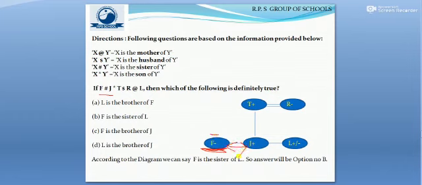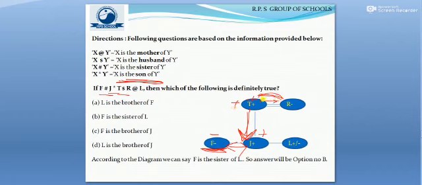Moving one step ahead, J * T means J is the son of T, so the gender of J will be male, and J will go one generation down from T. Moving one step ahead in the same direction, T $ R means T is the husband of R, so the gender of T will be male, and T and R will remain in the same generation.